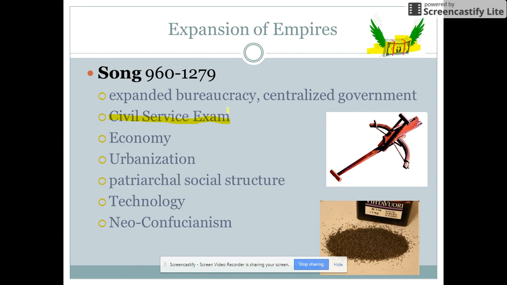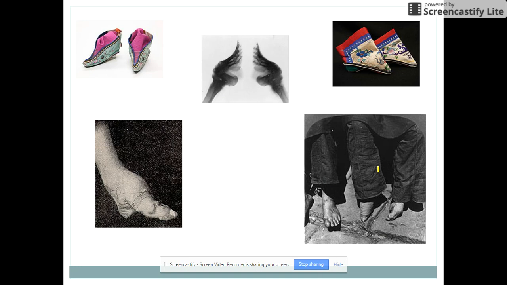One thing that they're going to do to help reinforce patriarchy is foot binding. Yay! Weapon feet. That's the process of breaking the feet so that you can wrap them into these tiny little shoes and try to have like a 3 inch foot.